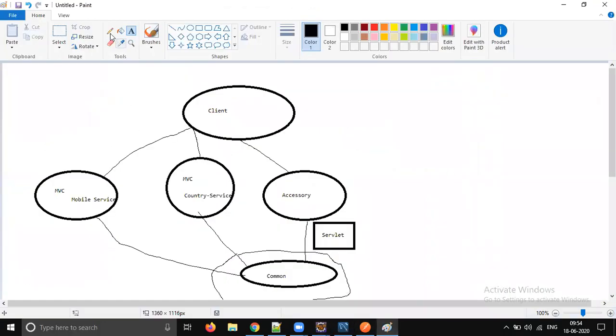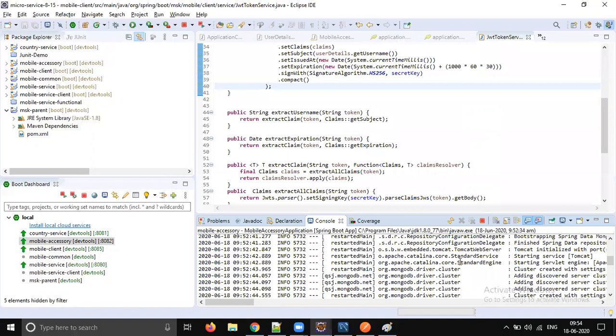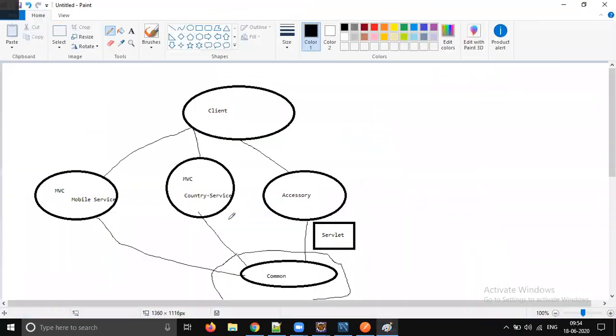We are coming step by step and adding, so we missed this step. If you don't want the filter feature, if you don't want the total time taken to execute accessory, then it's fine. If you want that filter to be enabled, then you should take care of it differently. So now things will work fine, but the servlet stack won't be available. Now these two are MVC and these two are reactive.